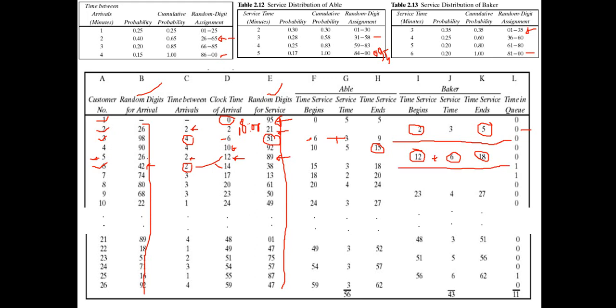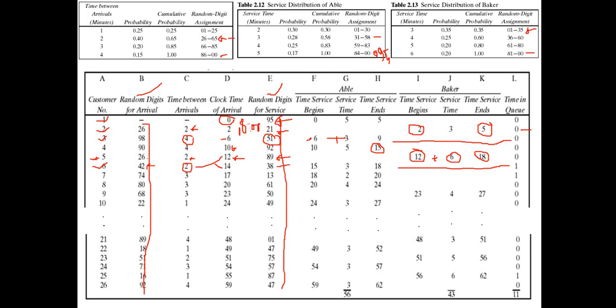So that's why against customer number 6 you can find that the waiting time is 1, because he arrived at clock time 14 but the service time started at clock time 15. Okay, so we have confirmed that the service will begin with Abel.